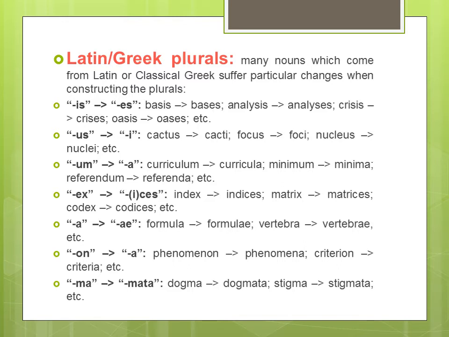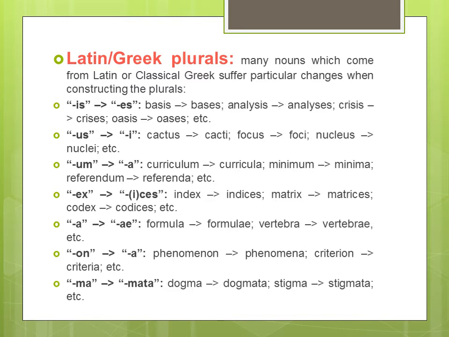Let me explain some of the words whose meaning you might not know, like crisis. What is the meaning of crisis? A very difficult situation, difficult times, the way we are going through a crisis, the corona crisis in present times. Analysis means reaching some conclusion from some facts or some study. Oasis: the plural of oasis is oases, but es is added. An oasis, you might know, is a place in the desert where water is available and plants grow. So let's move to the next.